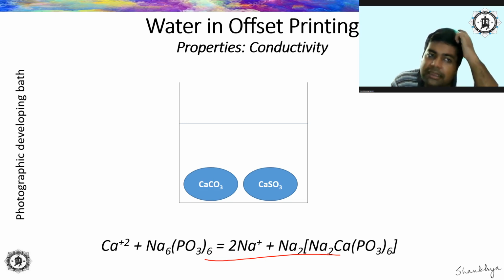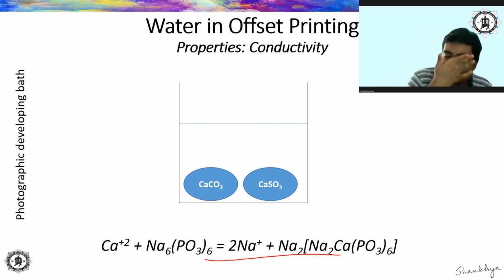Whenever we are preparing this development bath, we are normally preparing not with distilled water, but in our lab also you'll see we prepare it with tap water, because we are not doing commercial work or industry grade work. Even if there is some stain, we do not have much anxiety about it.